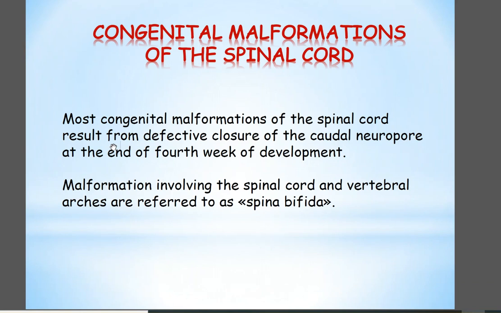During the formation of the neural tube, maybe we have some abnormality. The name of this abnormality is neural tube defect, NTD, which results when neural tube closure fails to occur. If the neural tube fails to close in the cranial region, most of the brain fails to form, and the defect is called anencephaly.